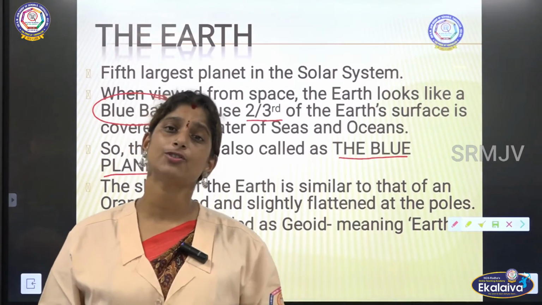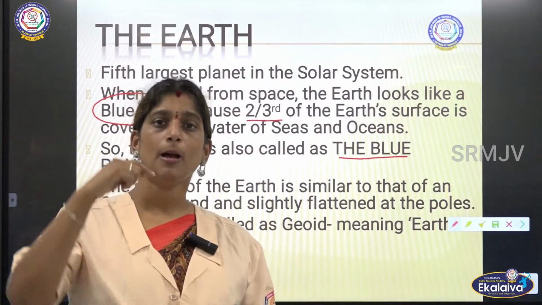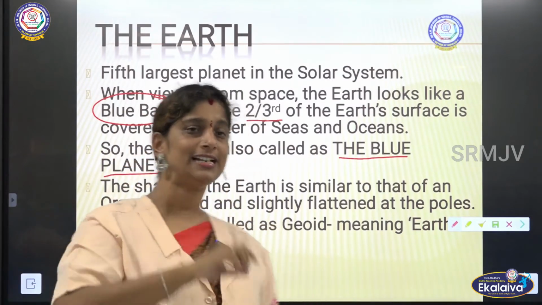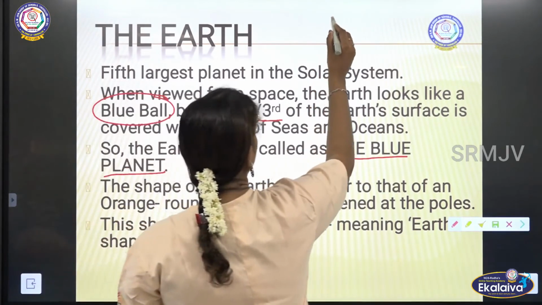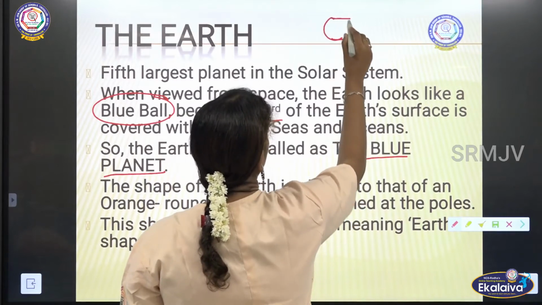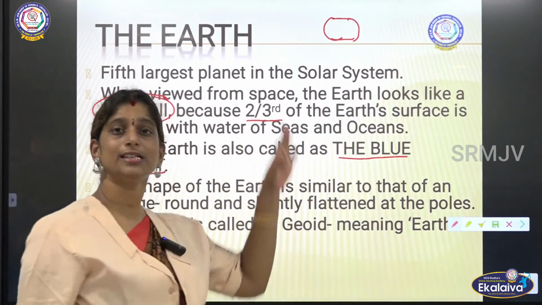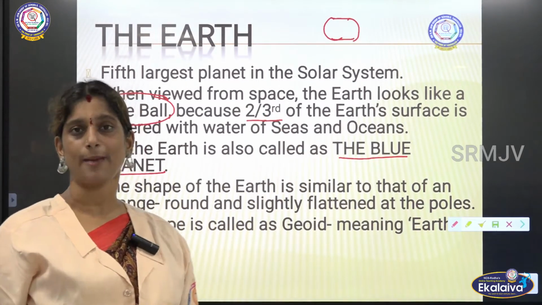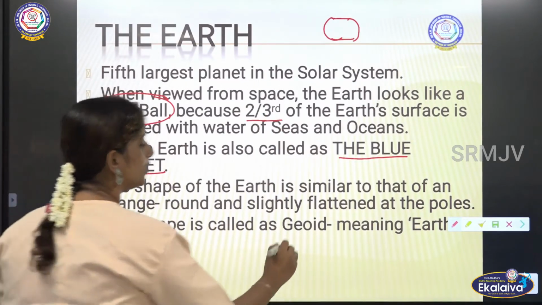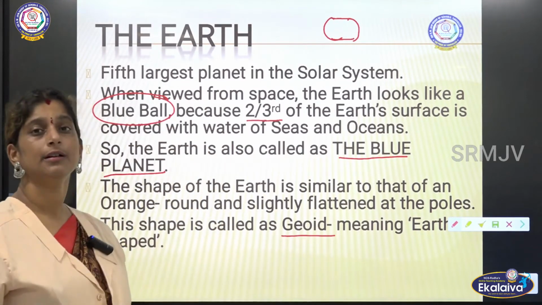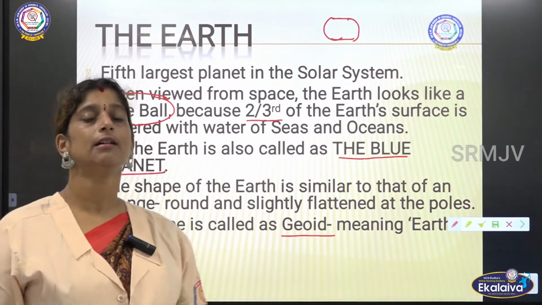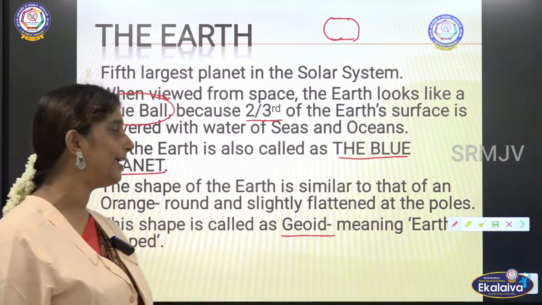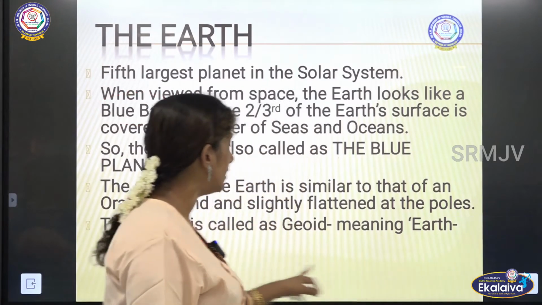Okay, so how will an orange look? It will be round in shape, but the top part and the bottom part of the orange will be flat. Yes, so this is how the earth also looks like. So this particular shape, we call it as geoid shape, right? So the shape of the earth is geoid, and the meaning of the word geoid is earth shaped. Fine. So that is all about the shape of the earth.